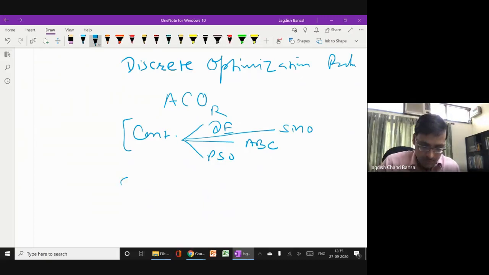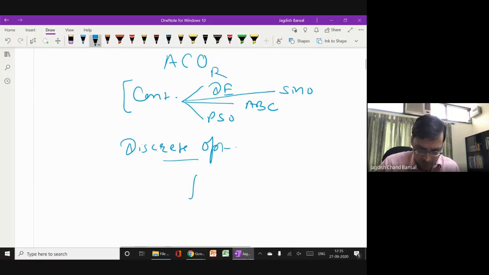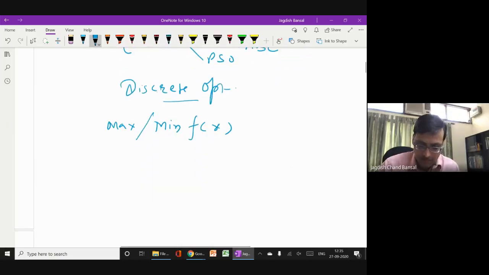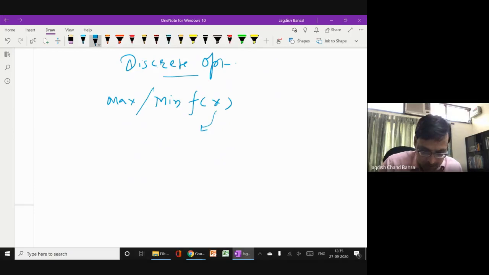If you have a discrete optimization problem, it means you have a function to minimize or maximize, whatever it is, and this x can take discrete values.